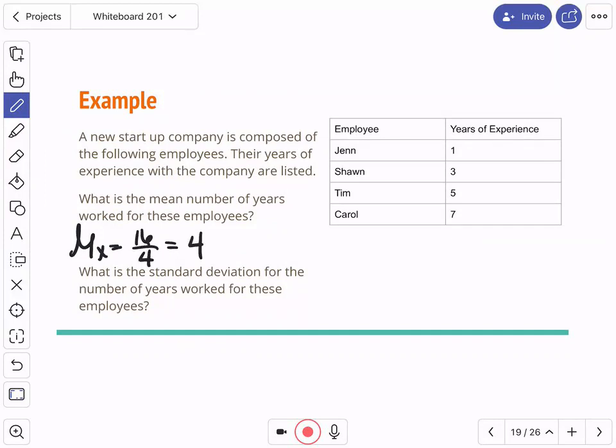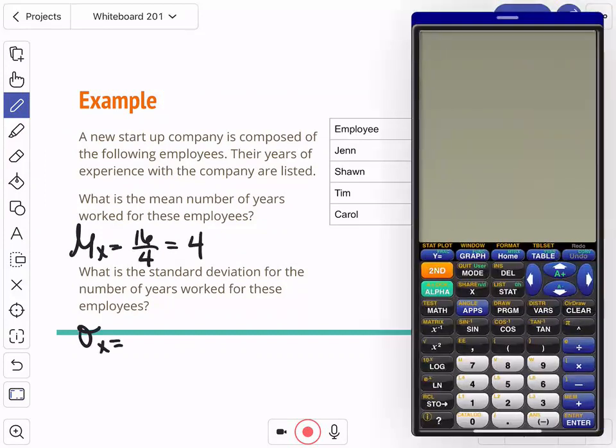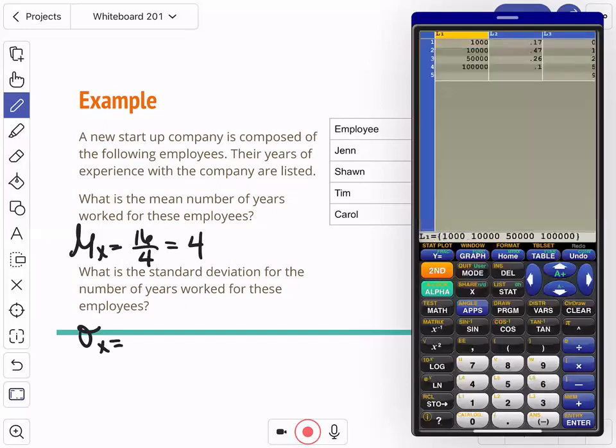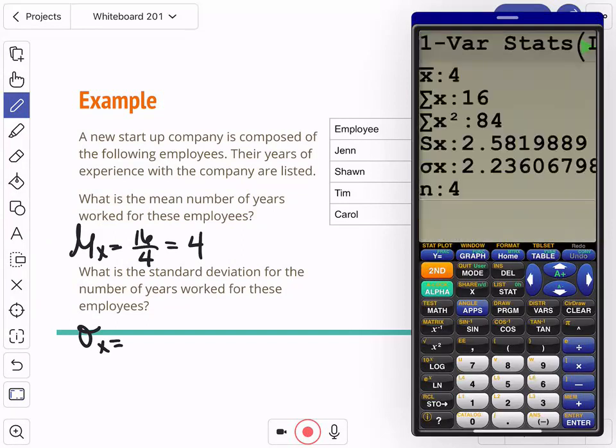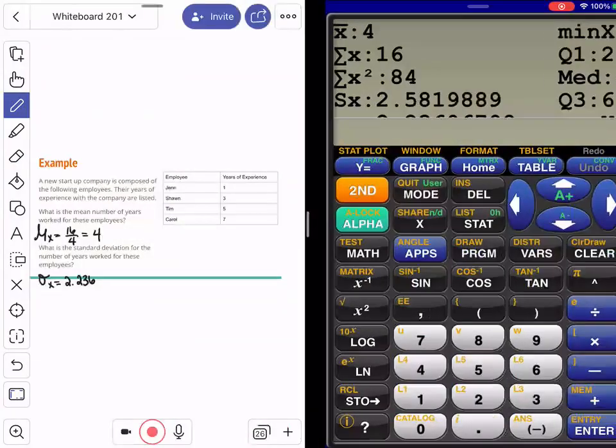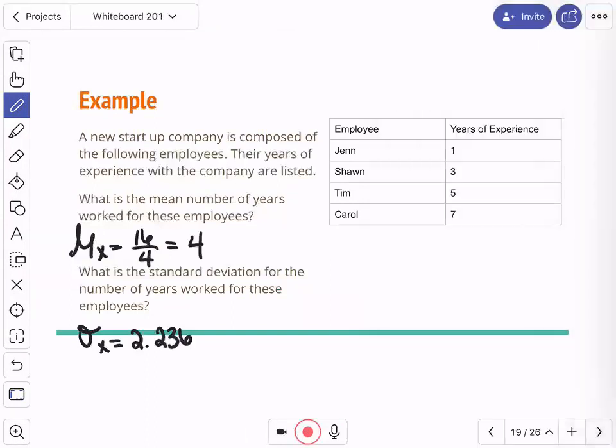What's the standard deviation equal to? How would you find that? Sigma x will be, you take each one of these, subtract it from the mean, and square that. I'm going to plug this into a calculator and get that value for y'all real quick. The standard deviation here is 2.236, we'll say. So that's the standard deviation for this particular thing, all right? You have an average of 4 years, and that's going to vary by about 2.236 years.